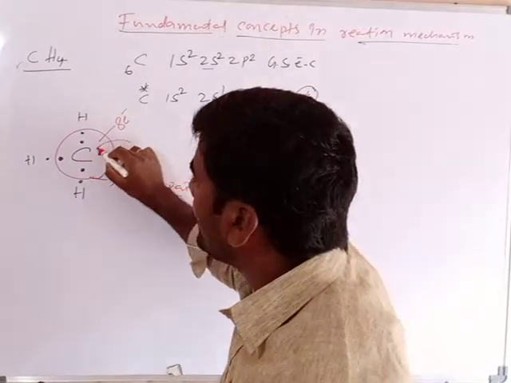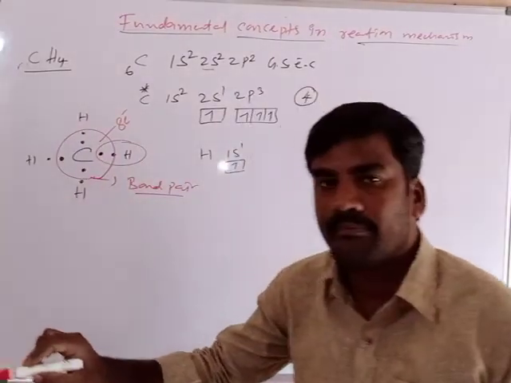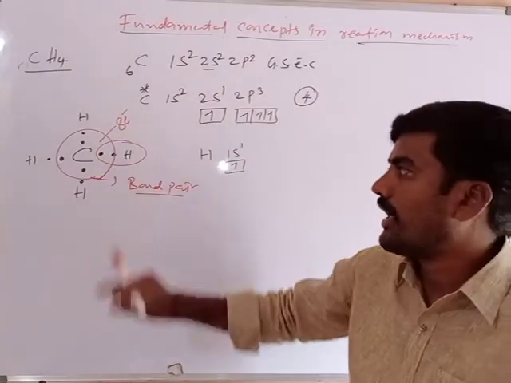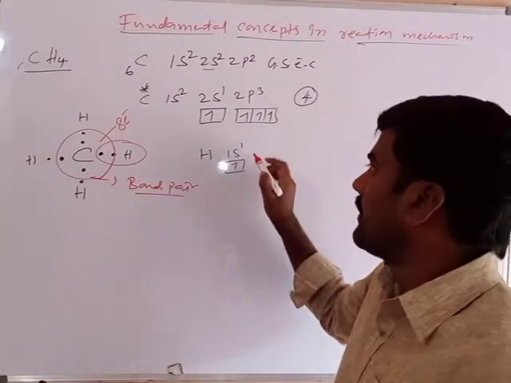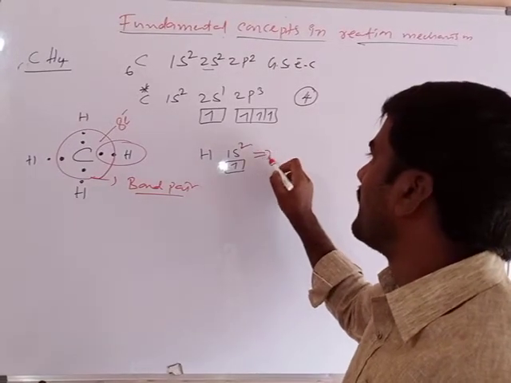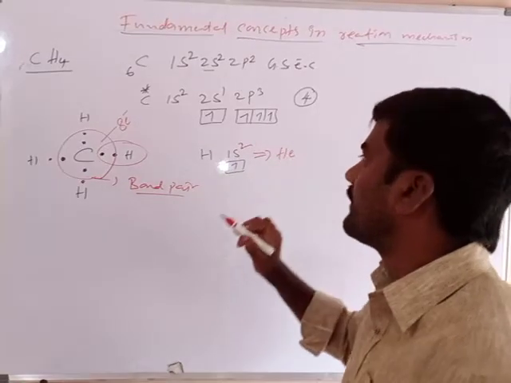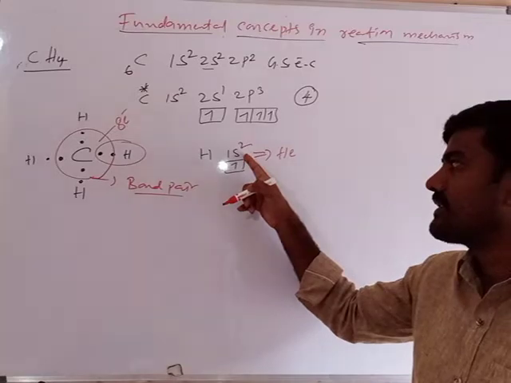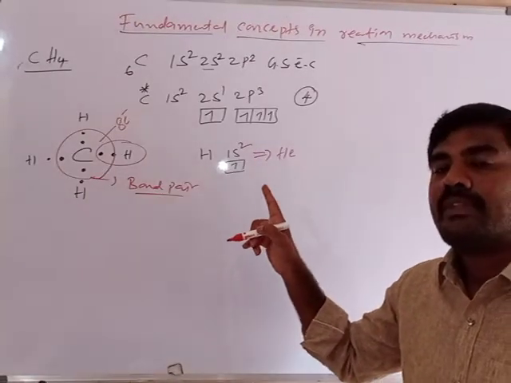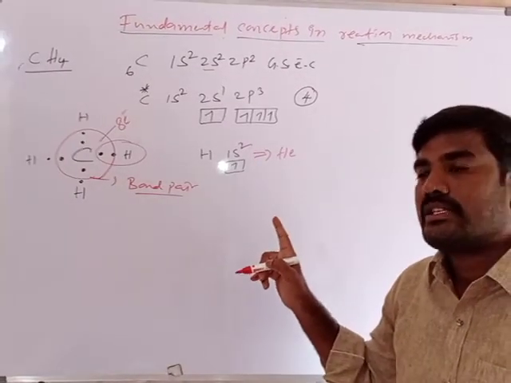When this bond pair belongs to the hydrogen atom, it contains how many electrons? 2 electrons. Means 1s2 configuration. Means it gets the helium configuration, the nearest inert gas configuration, helium. 1s2 means 2 electrons are there. 2 electrons means it is an inert gas configuration.